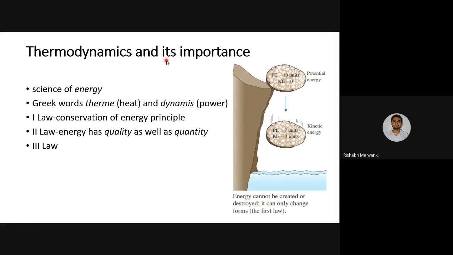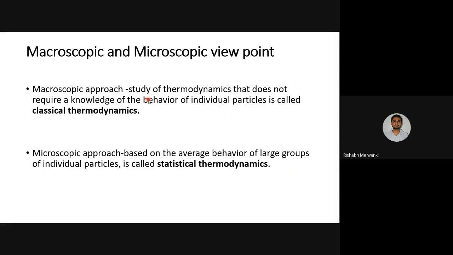Next one, macroscopic and microscopic viewpoint. The approach of analysis of thermodynamics is divided into two parts: macroscopic approach and microscopic approach. What is the macroscopic approach? The study of thermodynamics that does not require knowledge of the behavior of individual particles. We are not going into detail about what each individual particle is doing. This is known as the macroscopic approach, also known as classical thermodynamics, and it is the one in the syllabus which we are going to follow.